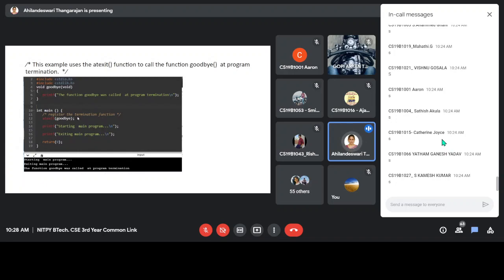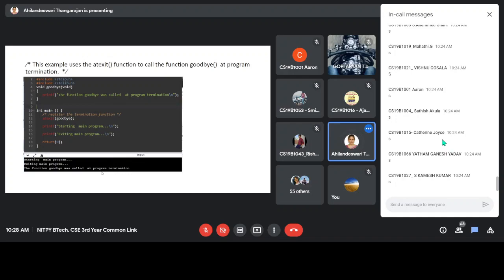So at the time of exit, what has to be done, you can specify by using this system call atexit. After executing the statements present in the program, at the time of exit, this registered function is invoked and prints this statement.